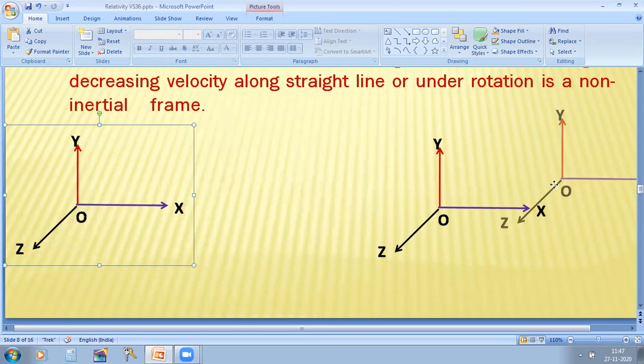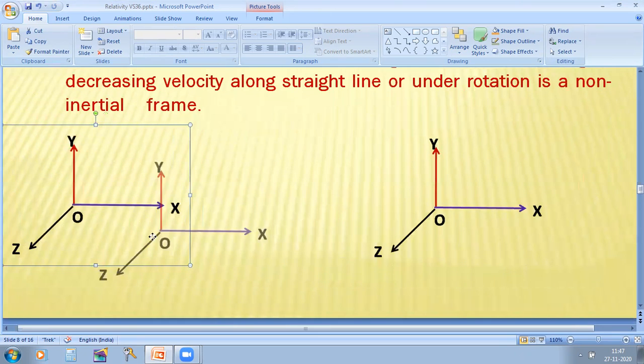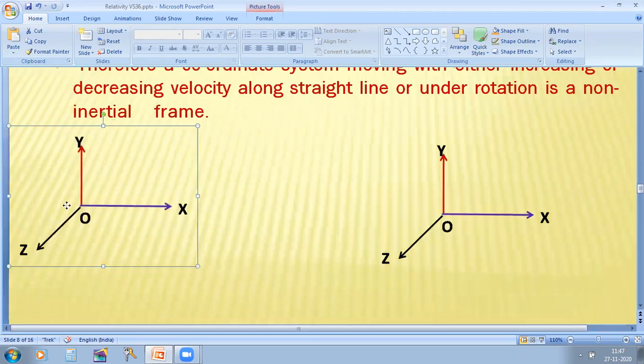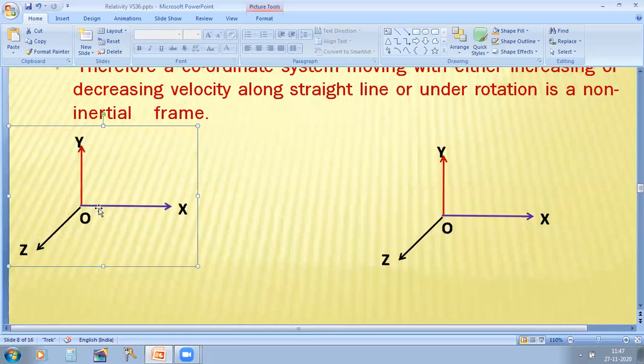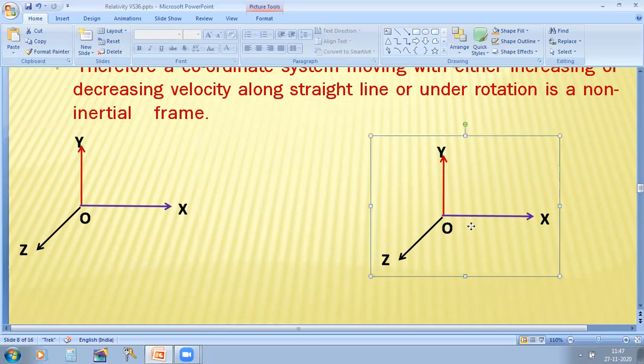It may move with an increasing velocity or decreasing velocity, it may accelerate or it may decelerate, and that frame of reference is called a non-inertial frame. And if the frame of reference is rotating, this frame is also called a non-inertial frame.